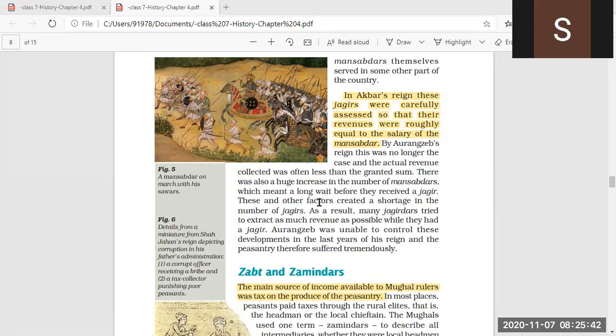There was also a huge increase in the number of Mansabdars, which meant a long wait before they received a Jagir. Many people were appointed as Mansabdars, and that is why they had to wait to get a Jagir. These and other factors created a shortage of Jagirs, and as the number of Mansabdars increased, the number of Jagirs, the land available to give, was decreasing day by day.